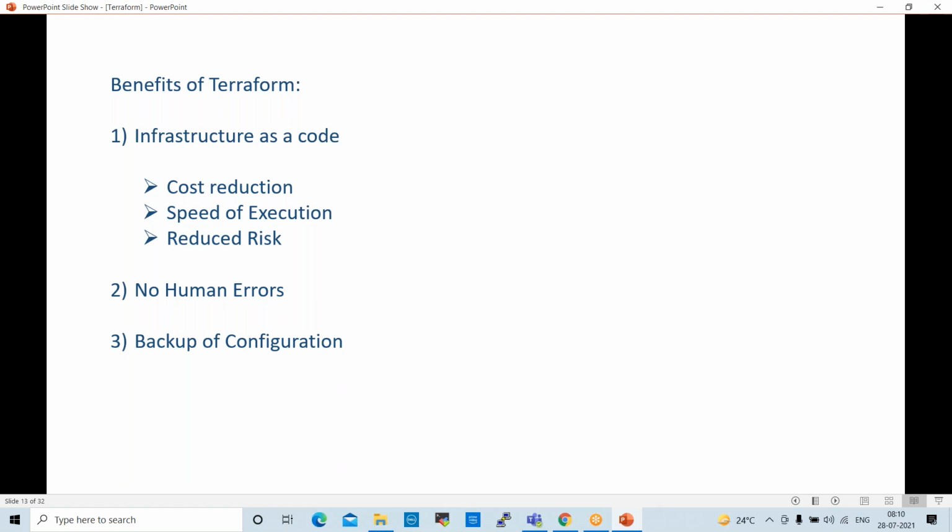I'll explain that while working on the activities. I'll show you the TF state file. So the TF state file means all the configurations will be available there. This is an interview question. What is a TF state file? The interviewer will ask you, what is a TF state file? So when we create infrastructure, one TF state file will be created. Inside that file, all the infrastructure configurations will be available.